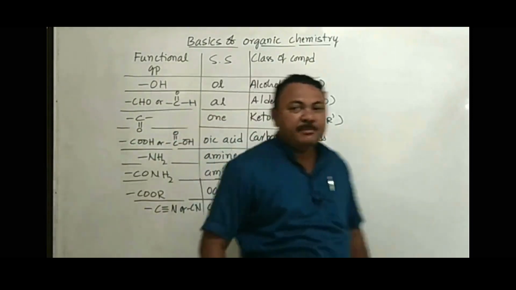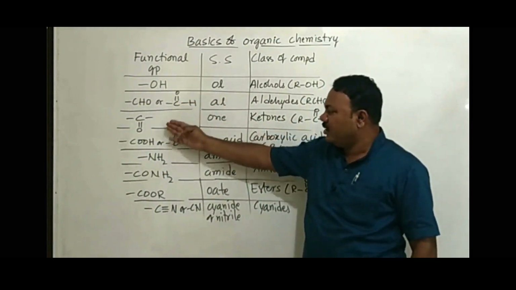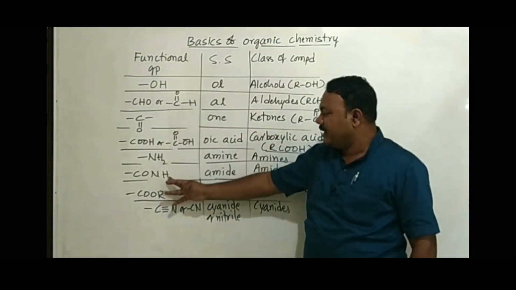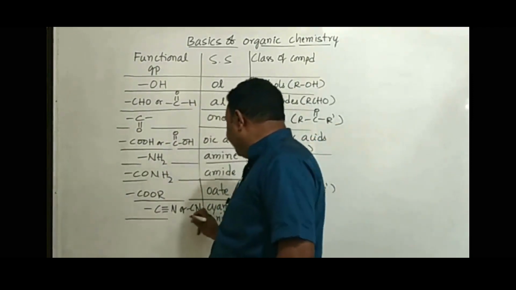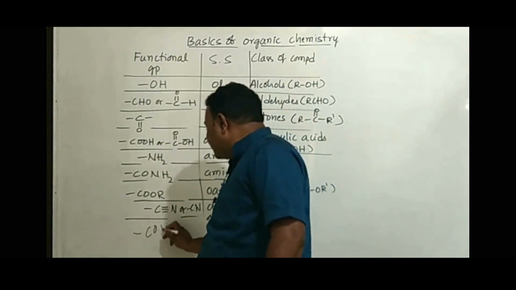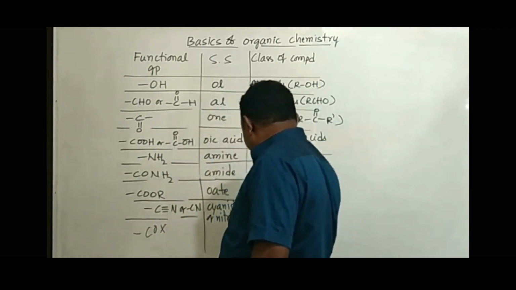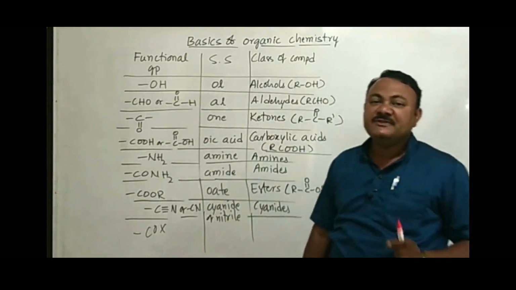I have taken only some important functional groups: OH, CHO, CO, COOH, NH2, CONH2, COOR, CN. You can add another one to this, COX, where X corresponds to halogen. Normally X may be Cl or Br.